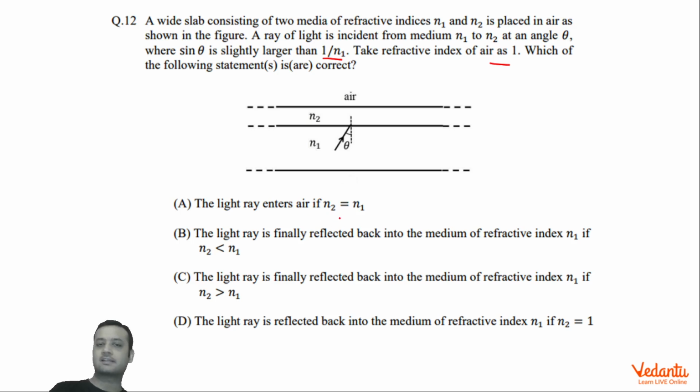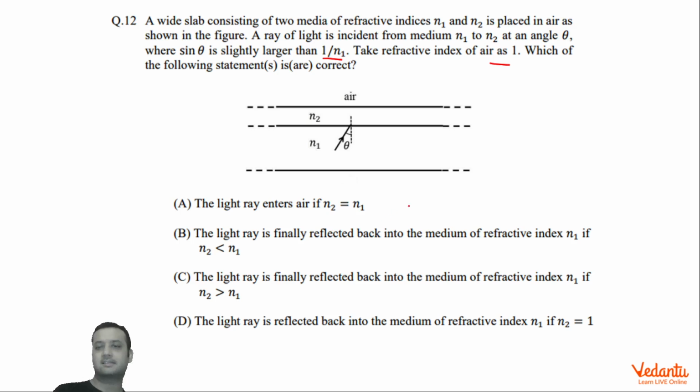The options are: light will enter air if N1 is equal to N2. Light will be finally reflected back into the medium if N2 is less than N1. Light rays finally reflected back into the medium N1 if N2 is greater than N1. Light is reflected back into the medium of refractive index N1 if N2 equals 1. Basically, we have to talk about that.